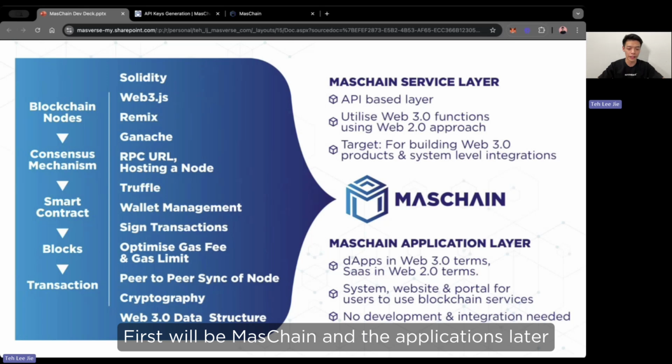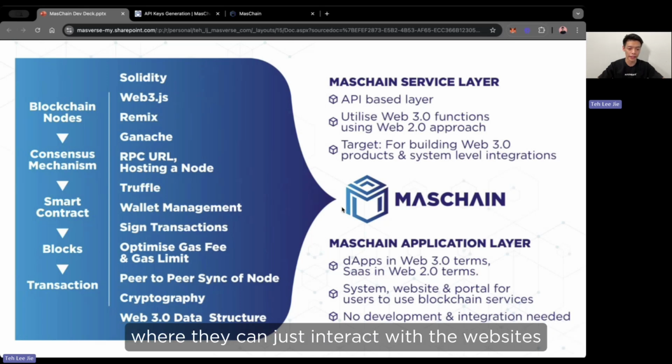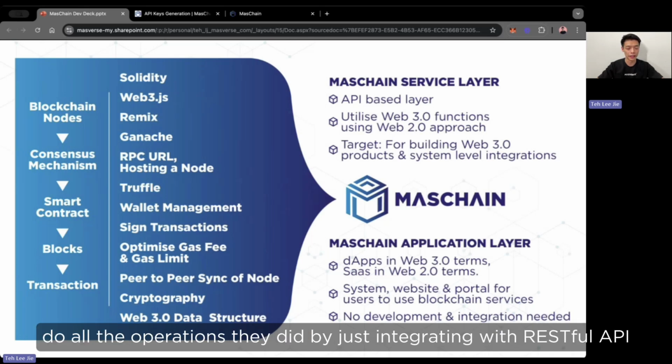First will be MasChain Applications Layer. Applications Layer targets non-technical persons, where they can just interact with websites or systems that are powered by blockchains and immediately enjoy the benefit of blockchain. Second will be MasChain Service Layer. These layers are targeted at developers, where they are able to do all the transactions and operations by just integrating with a RESTful API.